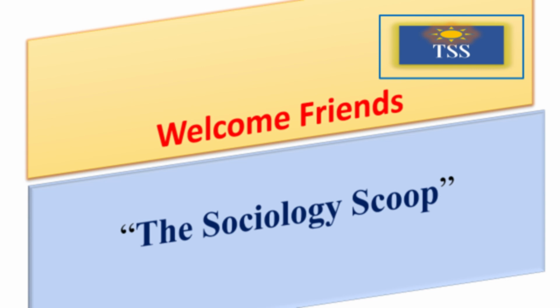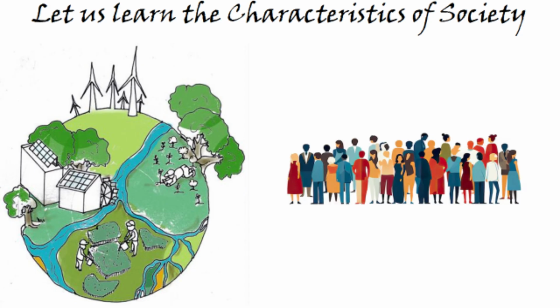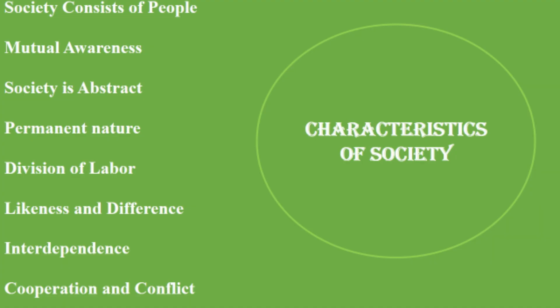In continuation to it, today we will learn about the characteristics of society. You can see that essentially there are 8 features of society. They are: society consists of people, mutual awareness, society is abstract, permanent nature, division of labor, likeness and difference, interdependence, cooperation and conflict. Now we can take the characteristics one by one.